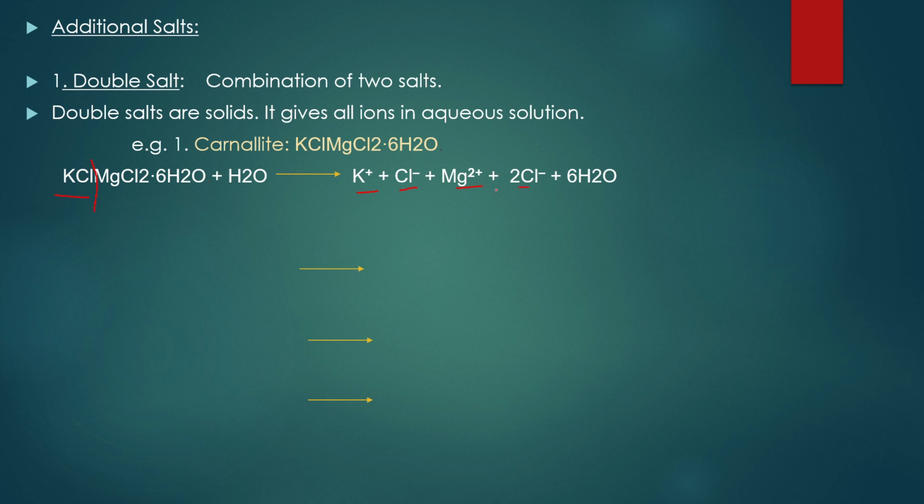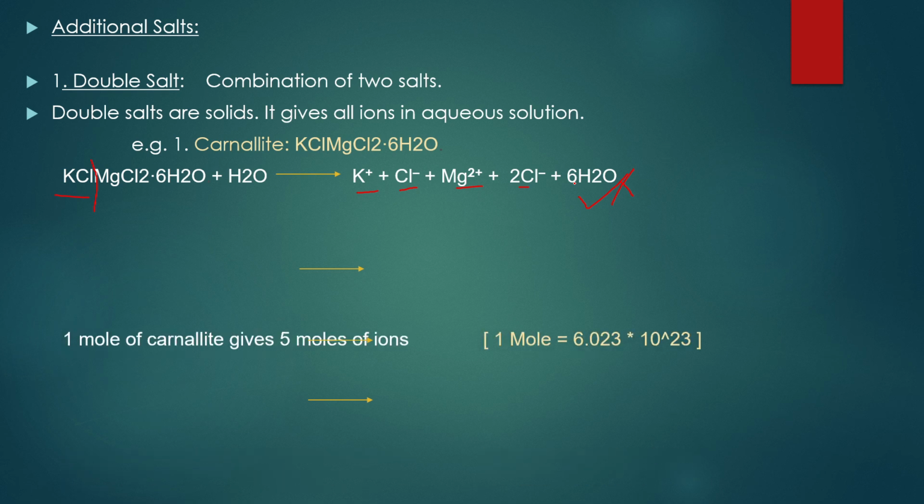So 5 moles of ions are being formed. You do not consider the water molecule because it is not an ion. Whenever they are asking the total number of particles, you have to include the water molecules also. 1, 2, 3, 5, 11. So 11 particles are formed.